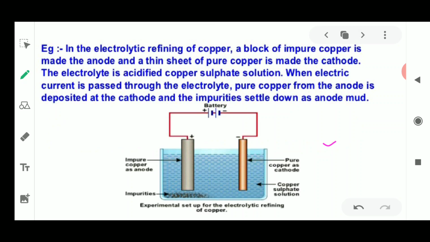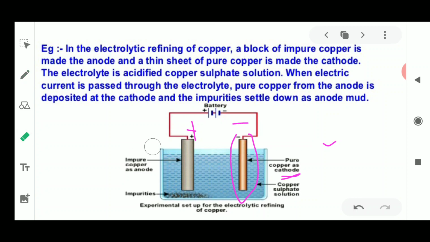So what we are going to do: a block of impure copper is made as the anode. Anode means this impure copper is made the anode. Then next, the cathode is the negative terminal. So a thin sheet of pure copper is used as the cathode. This is negatively charged.